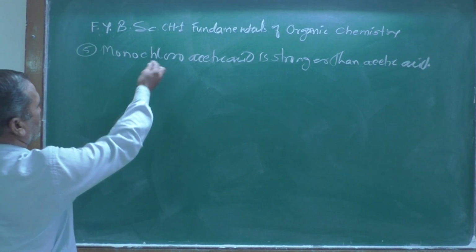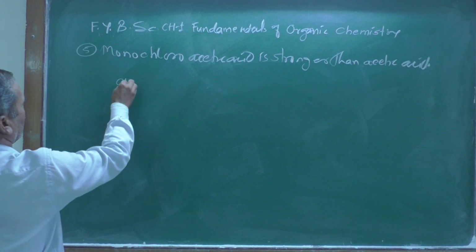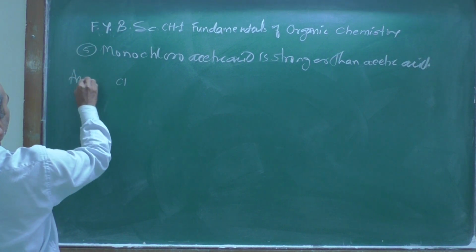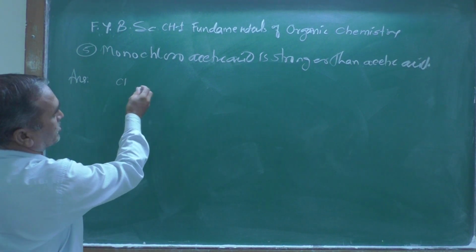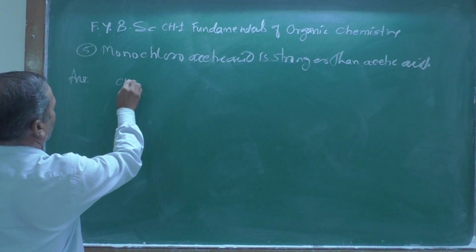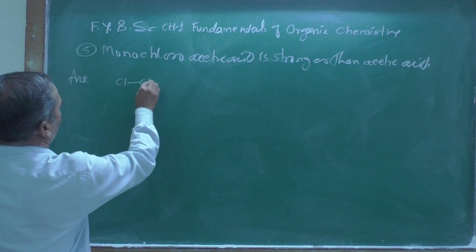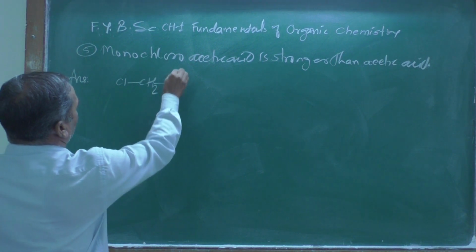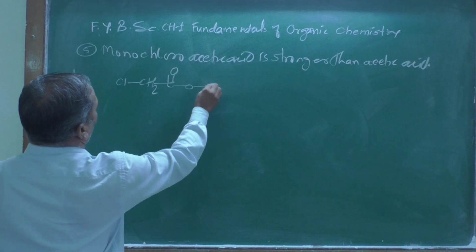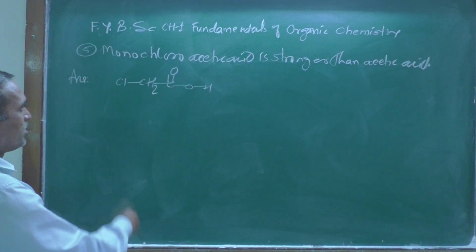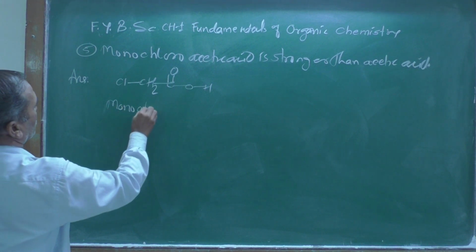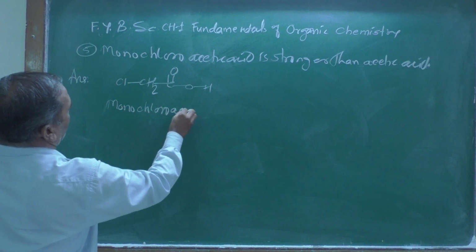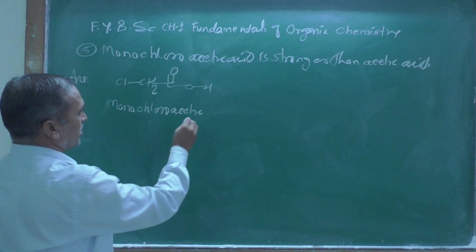Now let us look at monochloroacetic acid. While explaining such a question, write Cl, then CH2, C double bond O, and OH. This is the structure of monochloroacetic acid.